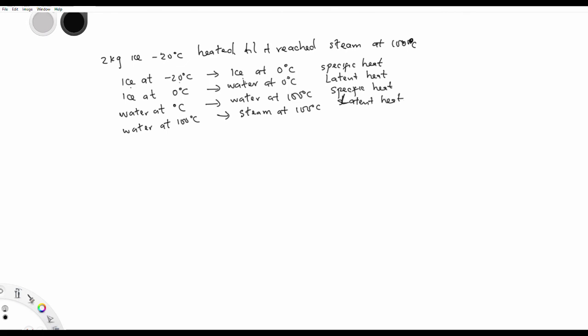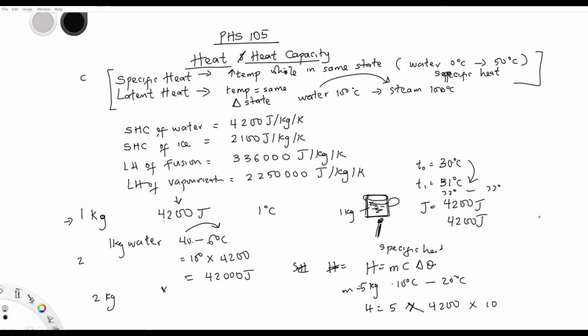So just use the same. Once you've listed everything out like this, you can then work it out. So that is that for heat and heat capacities. So I implore you to know these. Please know this. At least for these ones, know them. The rest should be given to you, but for this one, you know. And the question comes in different ways.